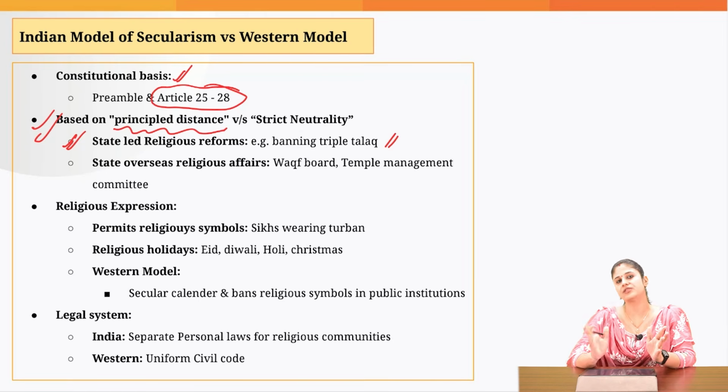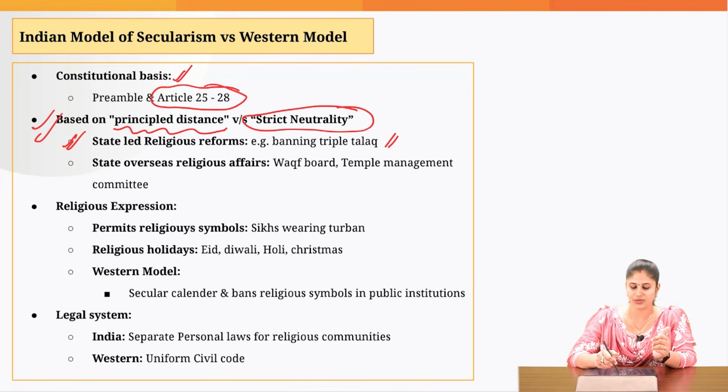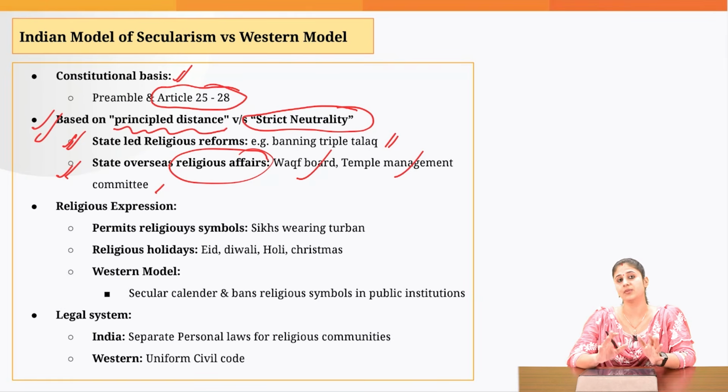But when you talk about the Western model, they follow strict neutrality. The state is not allowed to interfere in the activities of religious institutions. And that is the reason in the Western model, you don't have this idea of state-led religious reforms. When it comes to India, the state can oversee religious affairs through the Waqf board, temple management committees, etc. But in the Western model, this is not at all allowed because they go by the idea of strict separation between the state and religion. But this strict separation is not followed in the Indian model of secularism.